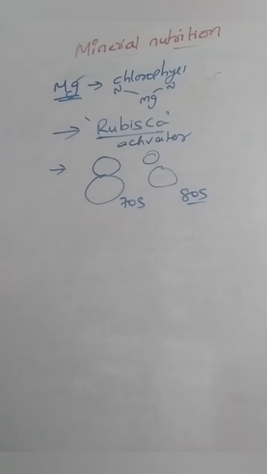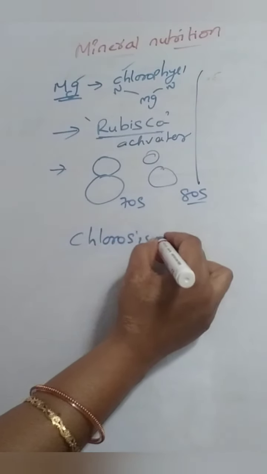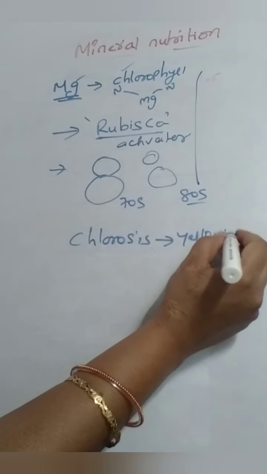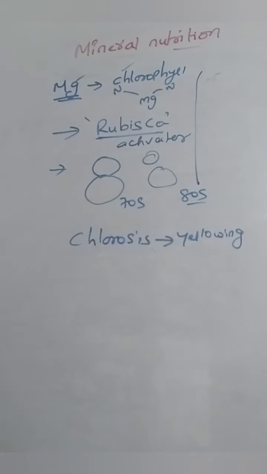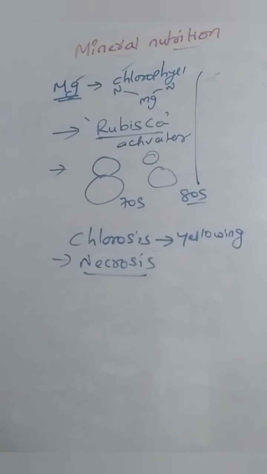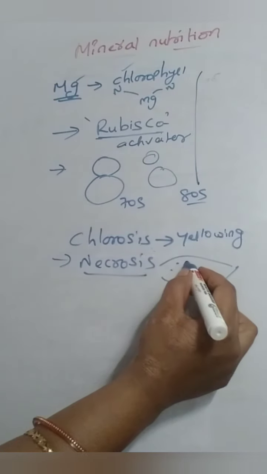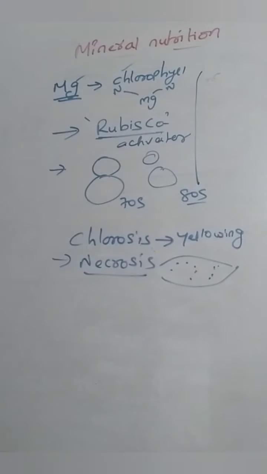Then what happens if it becomes deficient? Since it is present in chlorophyll, deficiency leads to chlorosis, the yellowing of the leaf, which means photosynthesis does not take place. The next disease is necrosis, generally seen in citrus plants: brown or black spots appear on the leaf. This is also caused by magnesium deficiency.